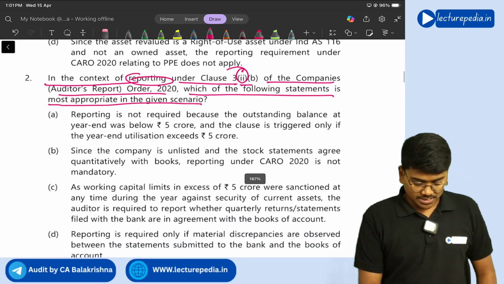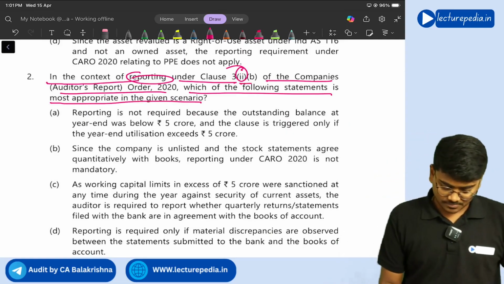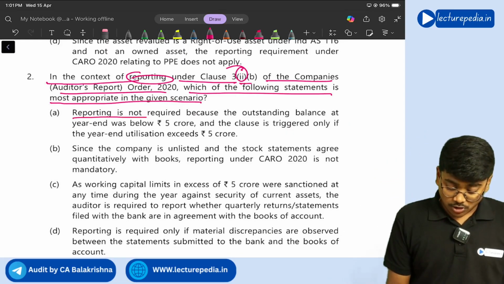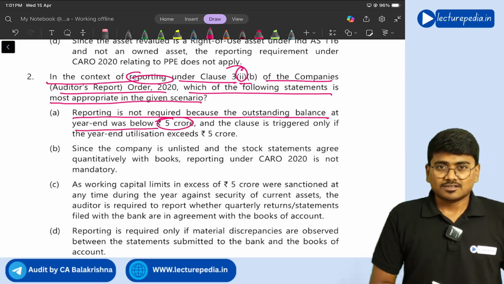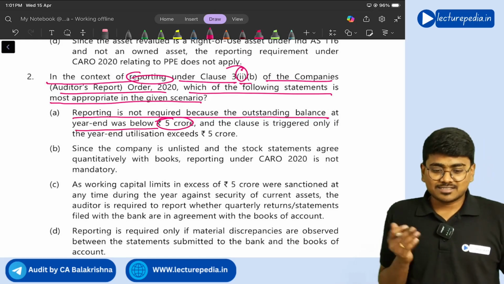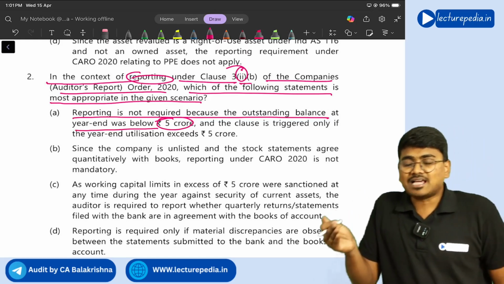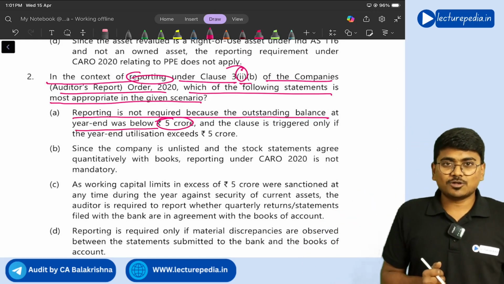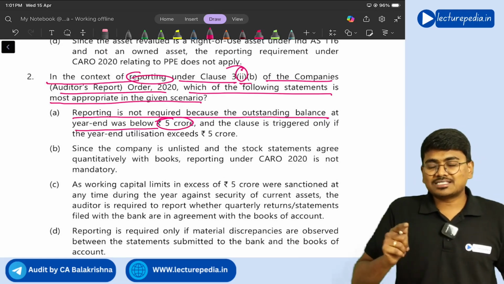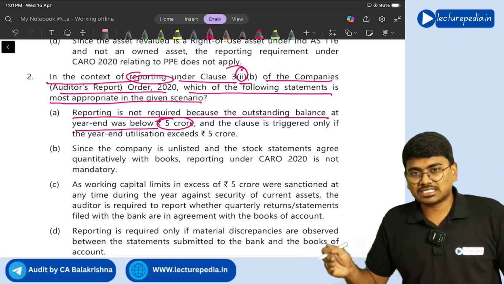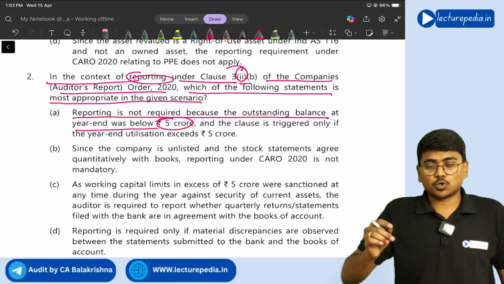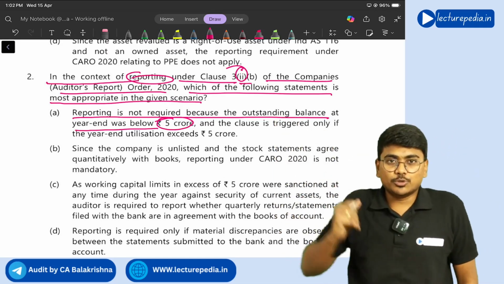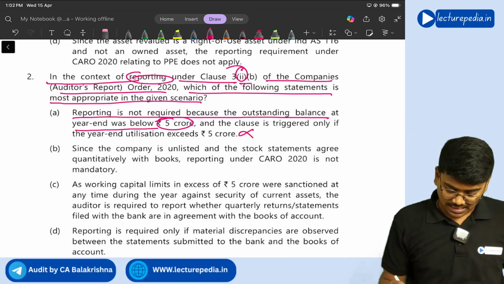So what are the options that they have given? Let us see. Reporting is not required because outstanding balance as at the end of the year is below 5 crore. Is reporting not required since the outstanding balance as on 31st March is below 5 crore? The answer is no. You should not check the outstanding balance as on 31st March. You have to check whether amount has crossed 5 crore at any point of time during the year. So option A is not correct.